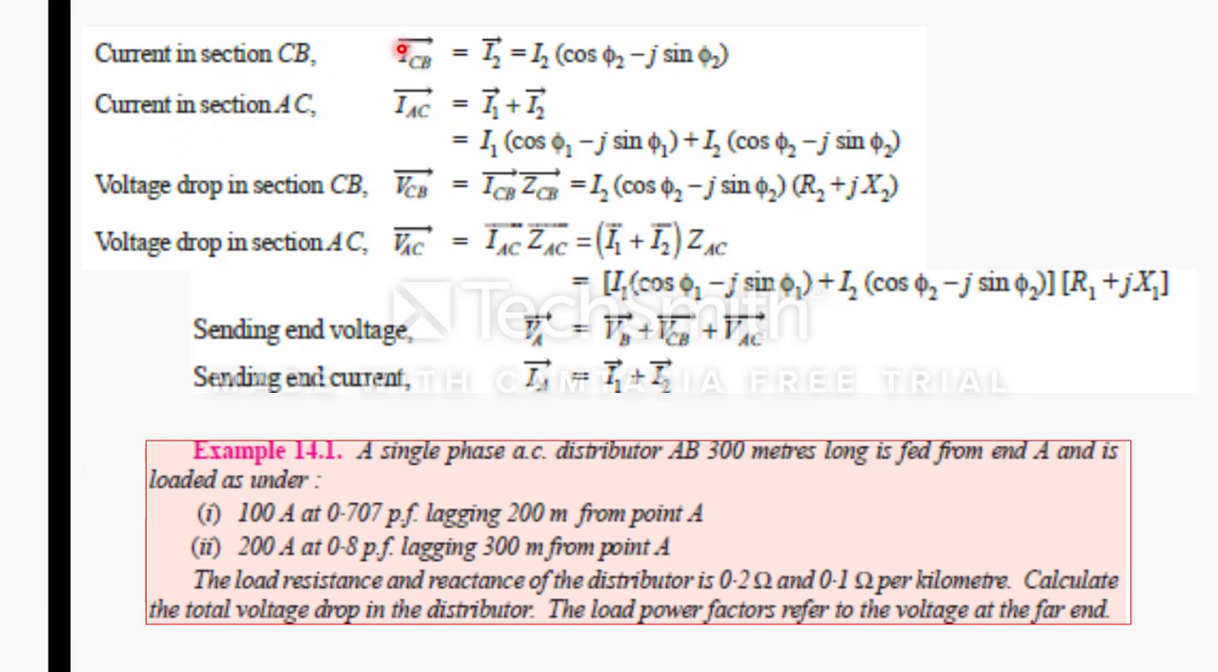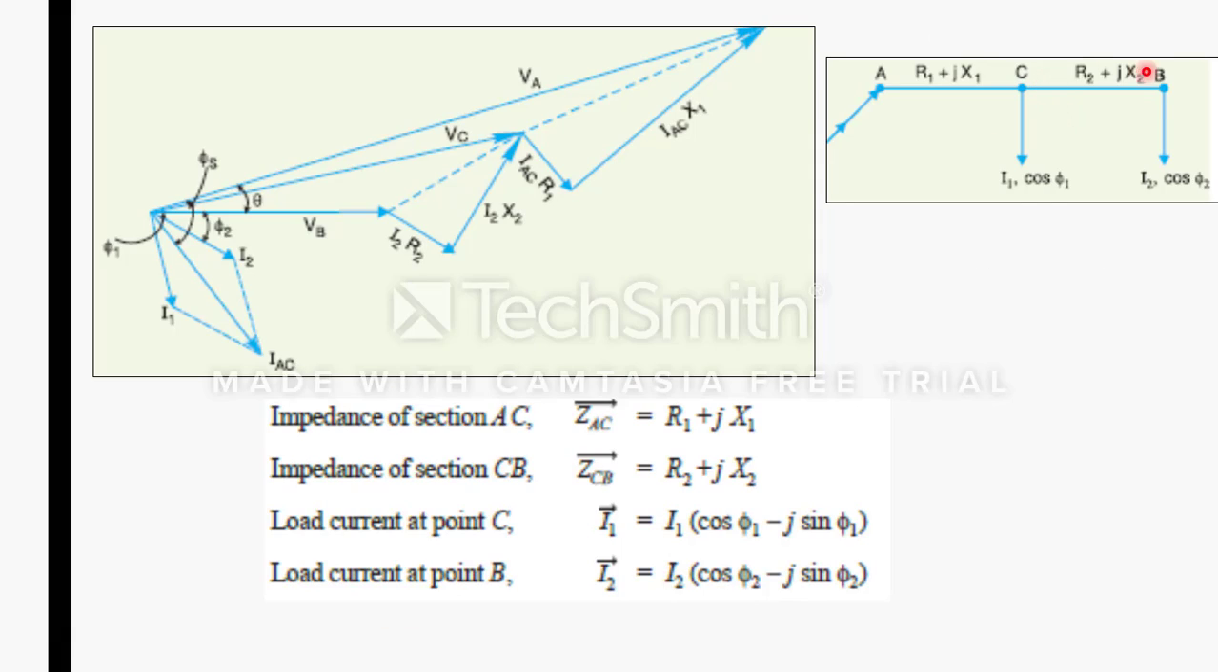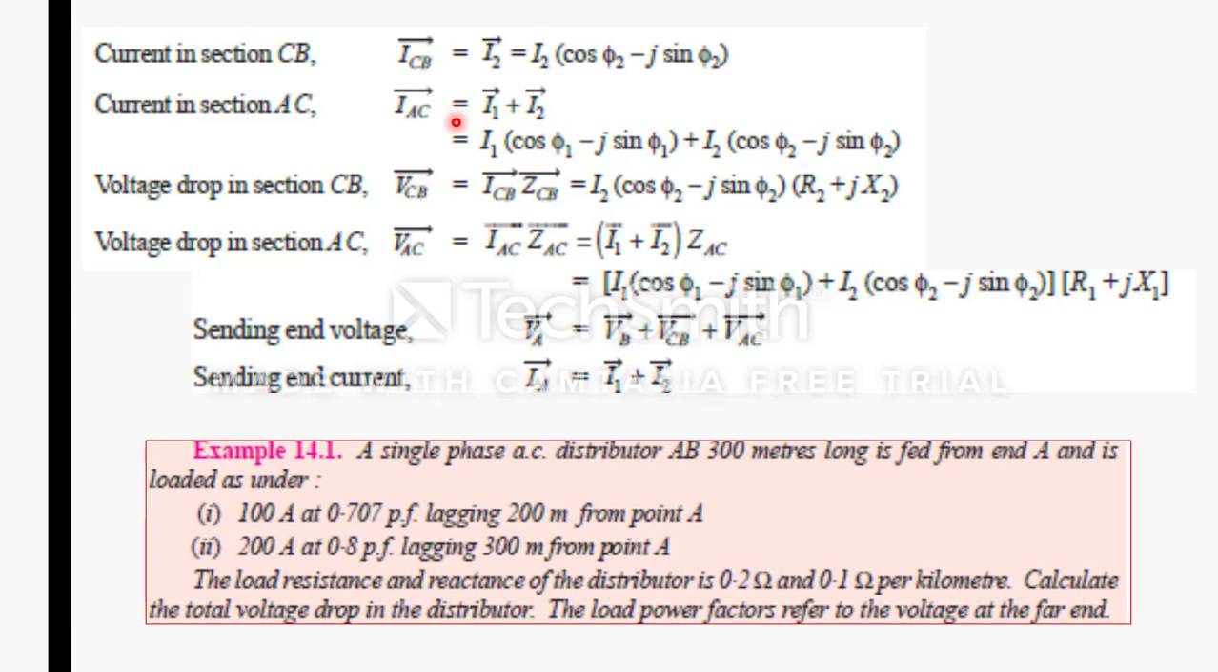Similarly, what is the current at section ICB? ICB is I2 alone, IAC is I1 plus I2. Remember, IAC is I1 plus I2, ICB is alone I2. So add all those terms. Now the voltage drop we can get, that is VCB is equal to ICB into ZCB. Just refer to the single line diagram, and then write all these equations.